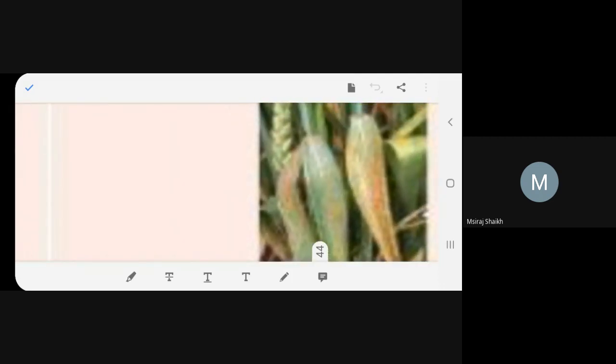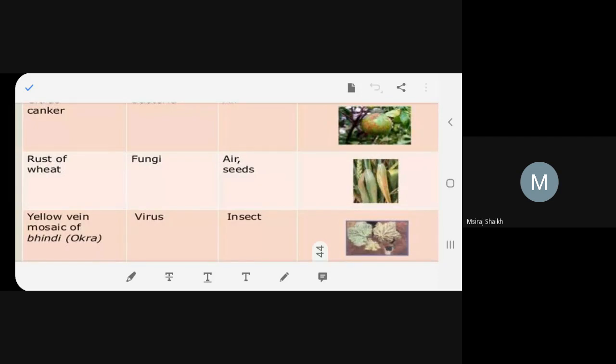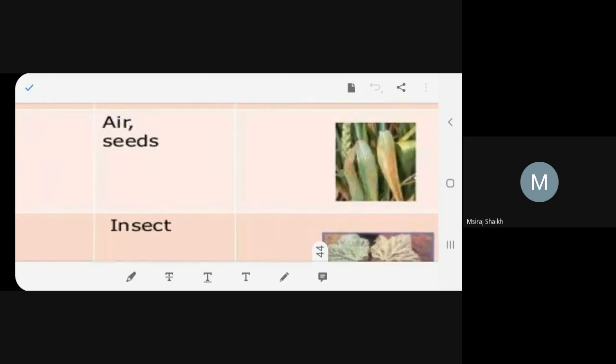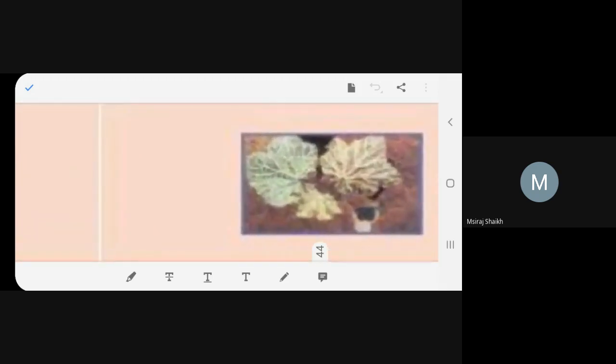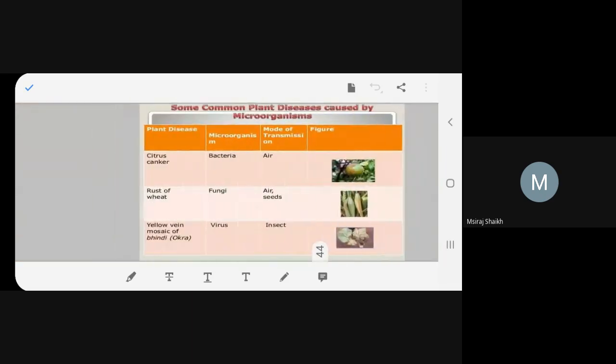It has become brown. Then the next one is yellow vein mosaic of bhindi. Bhindi, the other name is okra, is caused by virus, and the mode of transmission is insects. This is how it looks like. You understand? It becomes yellow.